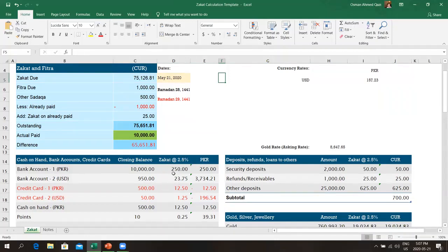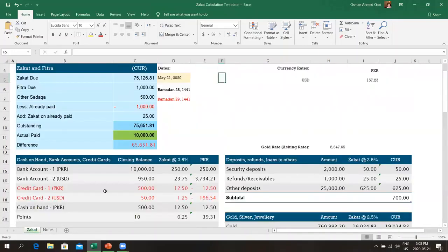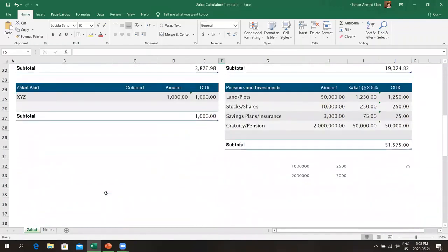Just one thing, notes. I didn't put anything here right now, but you can use this as reminders. A tab where you can note where you're getting the information from. Sometimes you do this exercise every year and then you come back to it and you're like, oh, where did I get the number from? So these are just reminders for you that I pulled this off from this website, I got this from here, from that document, in that file, in that email, that kind of stuff, right?